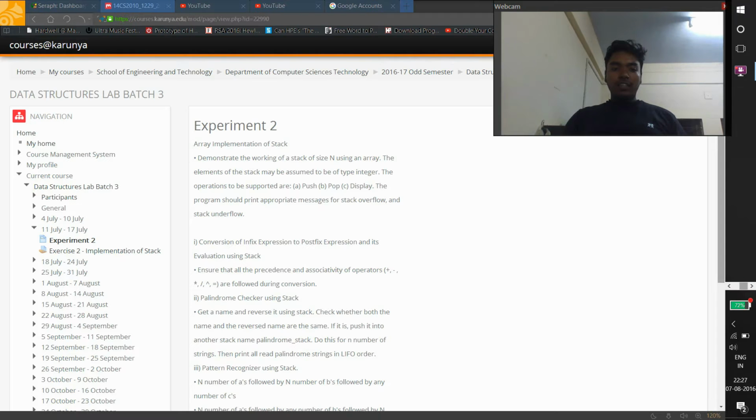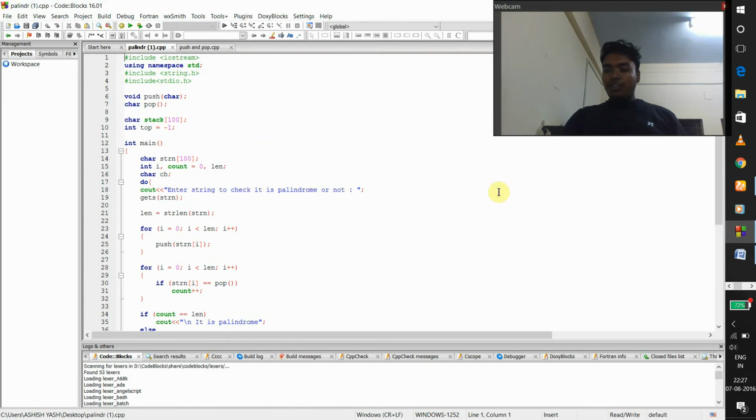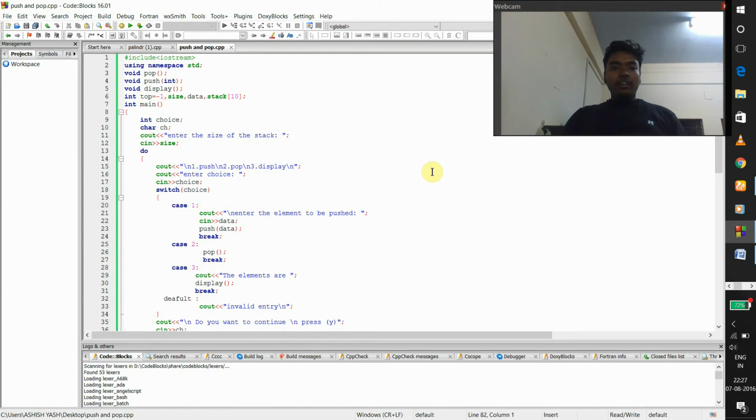Now I'm going to show you the program. In this I have used the header file #include <iostream> and using namespace std. I declared pop, push, display, etc. as void. Then int top is equal to -1. Then I declared size, data, and the stack array. Then I used the main function with integer data type, then choice as integer, then a character. Then I gave the first cout statement as enter the size of the stack, and then cin the size.